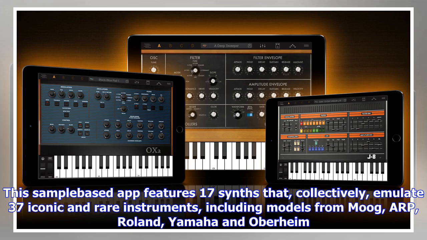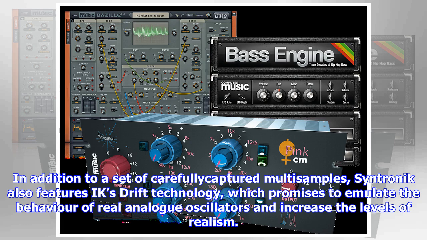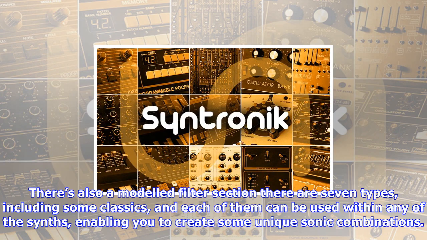There's also a modeled filters section. There are 7 types, including some classics, and each of them can be used within any of the synths, enabling you to create some unique sonic combinations. Further sound design potential comes via the 36 effects, 5 of which can be inserted in a lunchbox-style interface.